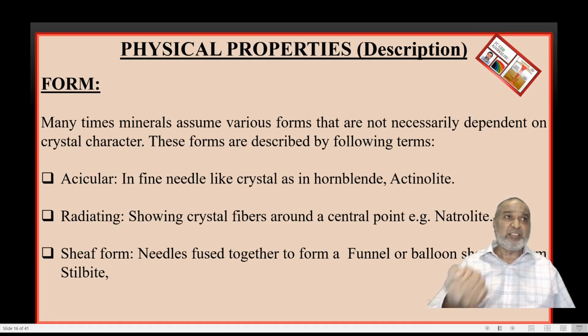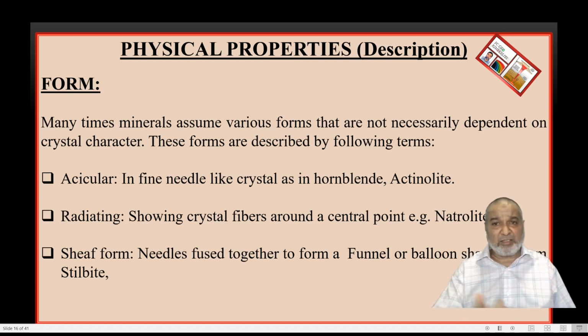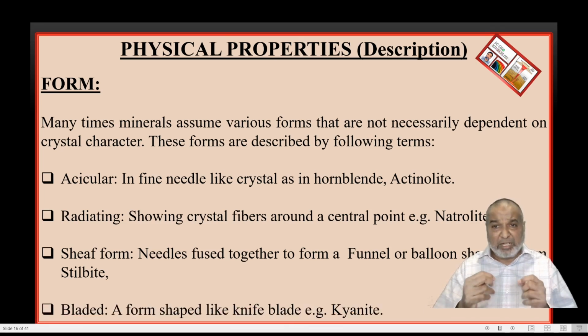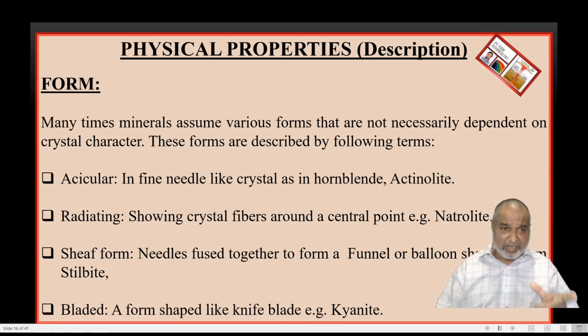In addition, the second one is the color; both are green. Hornblende is a dark green, whereas actinolite is a light green. So this is the way you are going to make out; minerals are identified on the basis of their diagnostic properties.